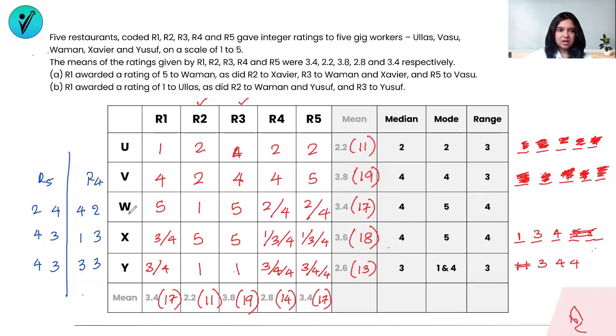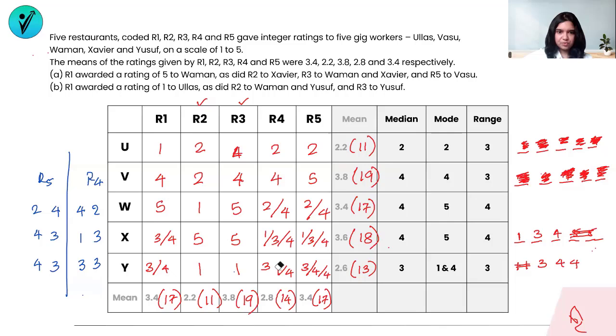Now, if we take a look at R4, the cases that we have written carefully, for Yusuf, R4 cannot be anything except for a 3. R4 in both the cases, even if I take a 2 on the top, this will be a 3 and Yusuf will be a 3. Even if I take a 4 on the top, this will be 1 and this will still be 3. So for R4, Yusuf will always be a 3. The 4s can be eliminated from this.